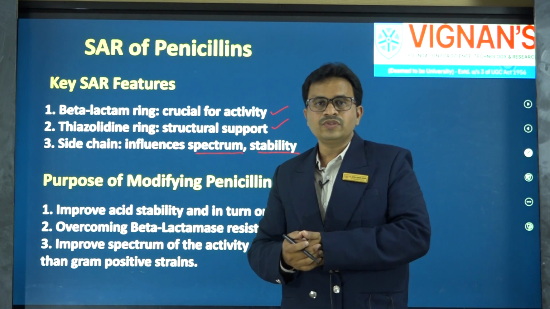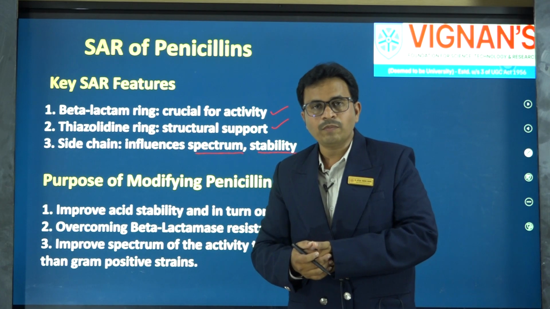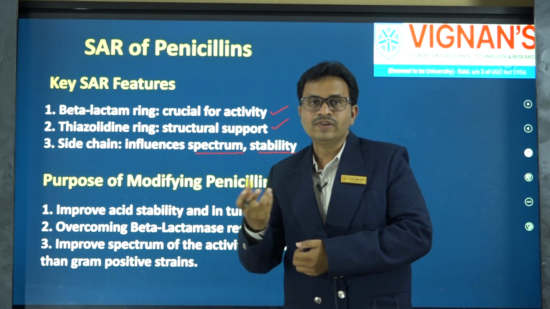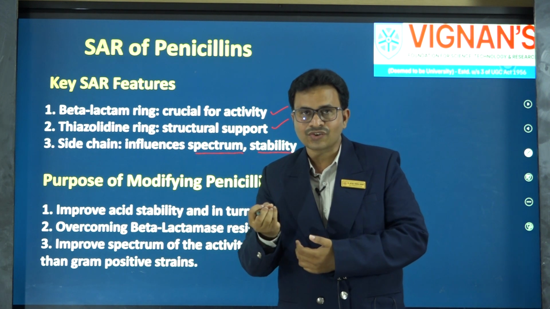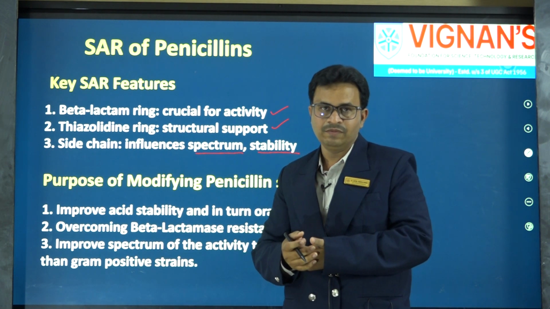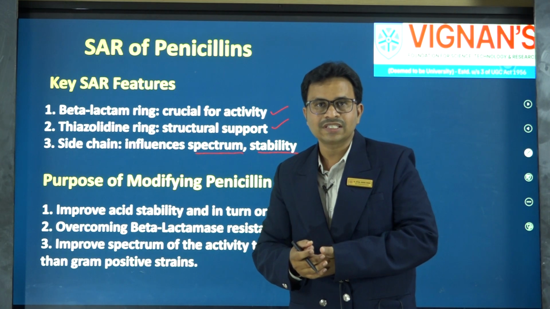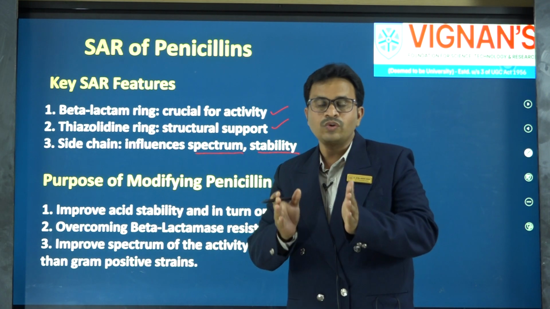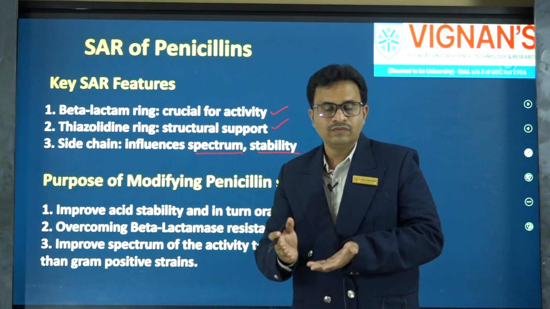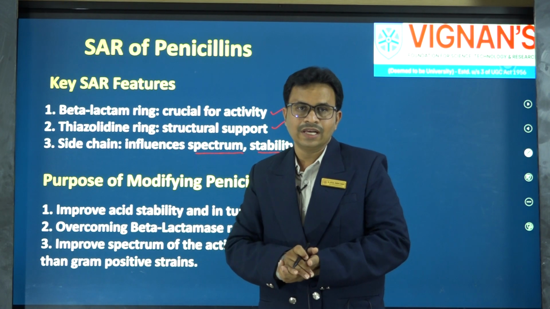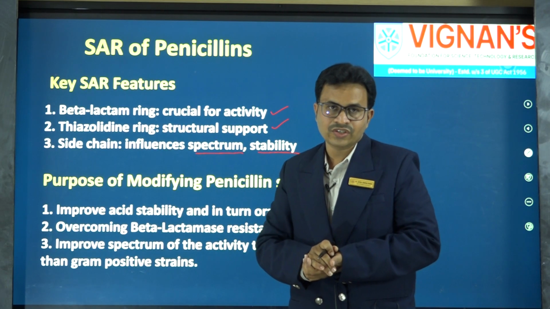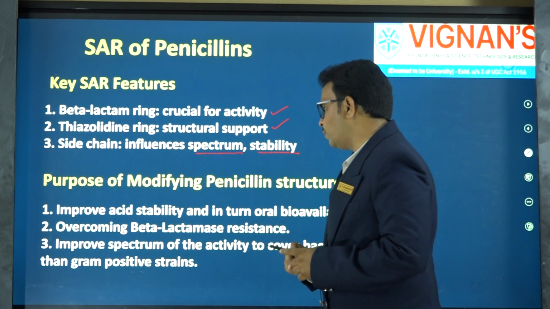Because of this, the bacteria are surviving through resistance. We are unable to kill the bacteria because they release an enzyme known as beta lactamase. The beta lactamase enzyme will also degrade the penicillins, and if the penicillin is already degraded, it cannot interact with the transpeptidase enzyme, so we cannot treat the infections. That is another big challenge.